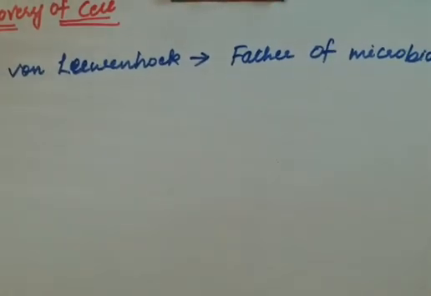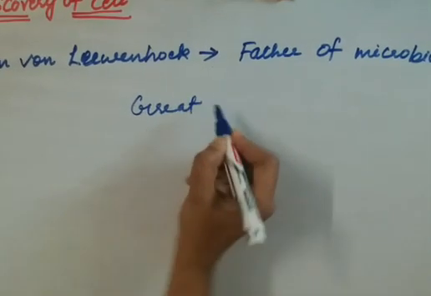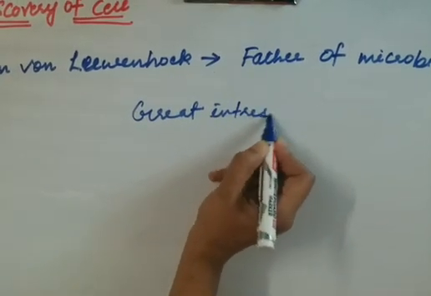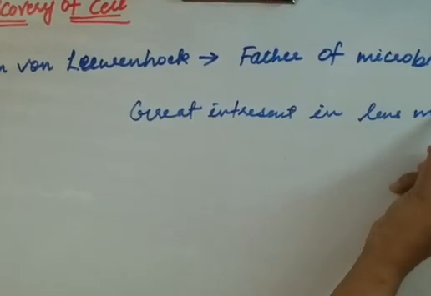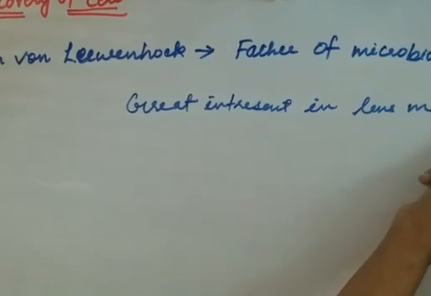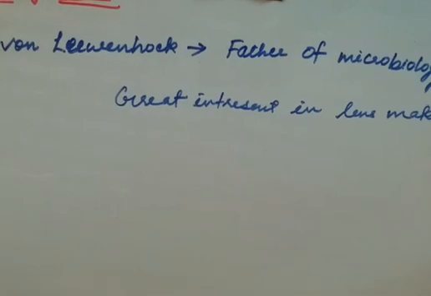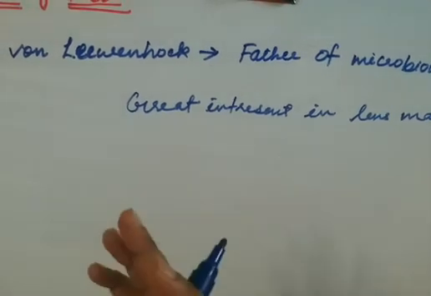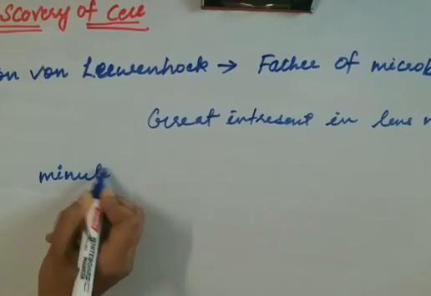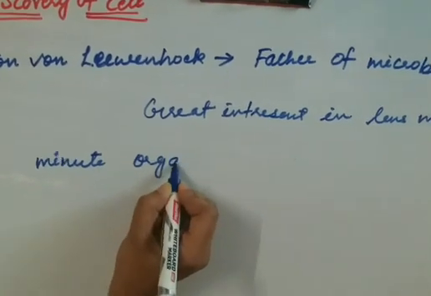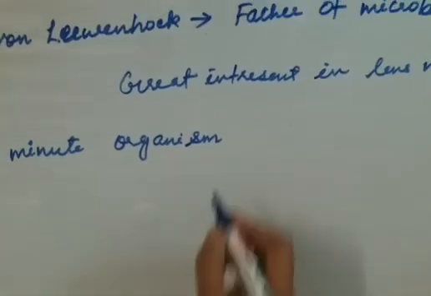See, this Anton van Leeuwenhoek had a great interest in lens making. So once upon a time, through his interest, from the lens which he had made, he saw a minute organism in the rainwater.